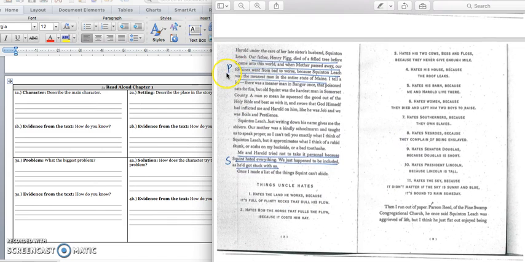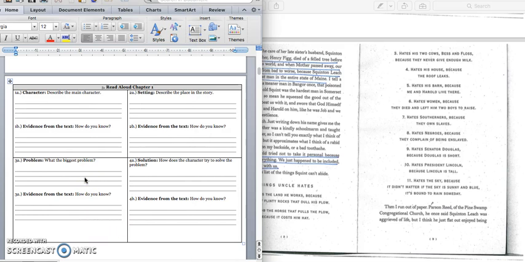Our problem is on page 2. We know that both of Homer's parents have died. And so he and his brother had to live with his mother's sister's uncle, Squinton Leach. And he is like a very terrible man. All right, and so in box 3A, we would write down, since Homer's parents died, he and his brother had to live with his really mean uncle, Squinton Leach. Press pause to write down your answer and play when you're ready for the quote.